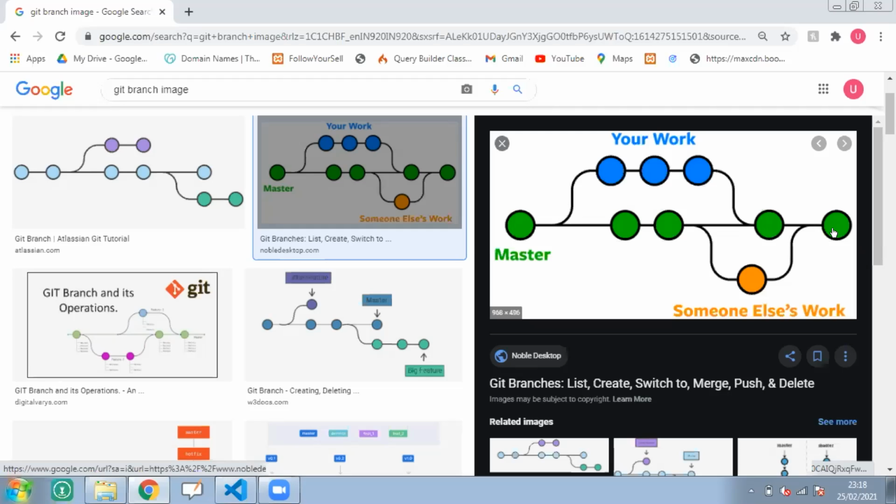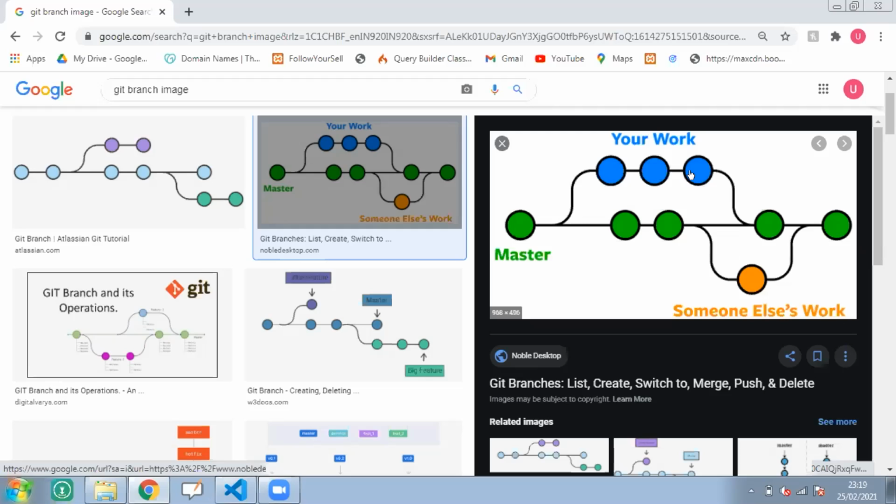Let's take the example: suppose that Garima did her work in this branch. After completing her work, she gave a merge request to the master, the master approved and merged that code. Then some issue occurs from that code.